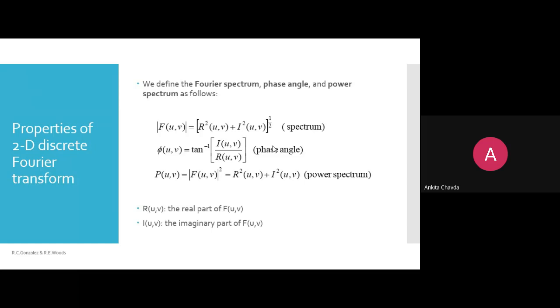Somewhere I have read about this, not in this book, in Gonzalez, but take the example of the prism. We generally have just normal white light, that white spectrum. From there, the prism generates different colors at different phase angles.